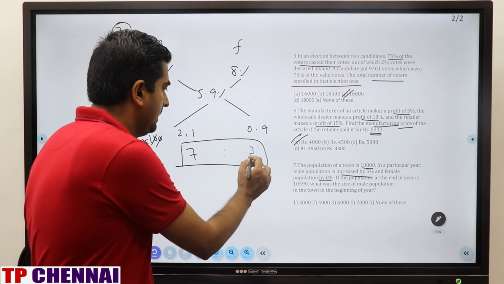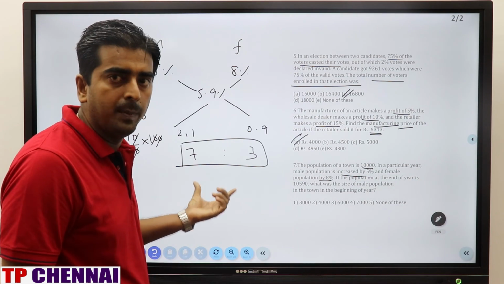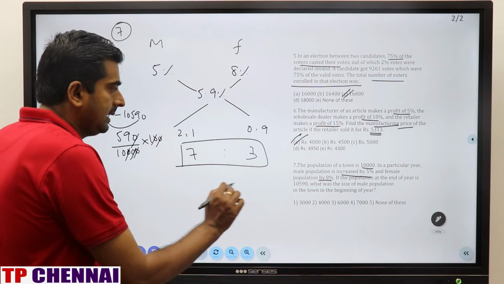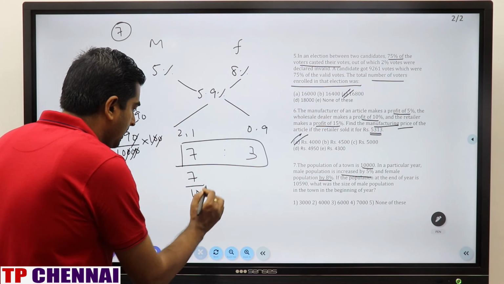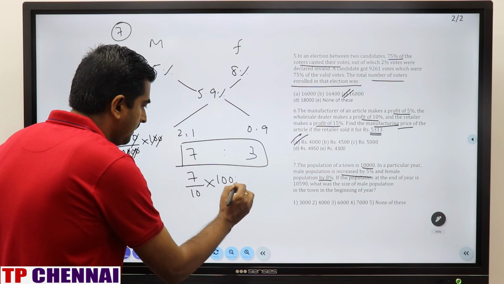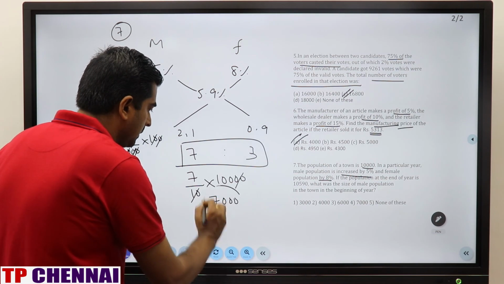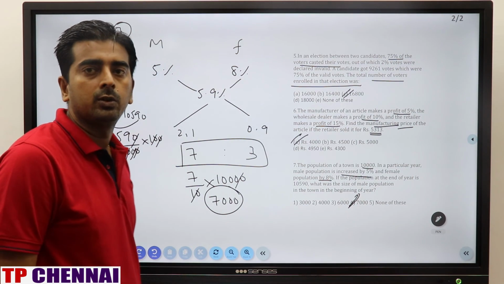Right? Now what they are saying here? So this is nothing but total ratio of male and female. But what about total population of a town? 10,000. Now what they are asking, what is the size of male? Male is 7. 7 out of 10 into 10,000. 0, 0 cancel. What is the answer? 7,000. So male is nothing but 7,000, which is nothing but fourth option.